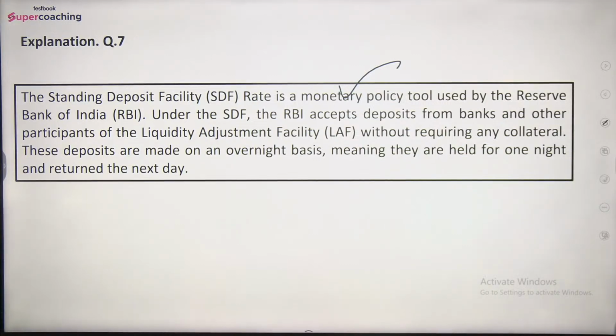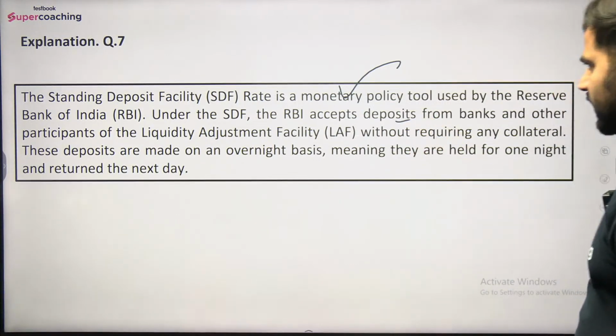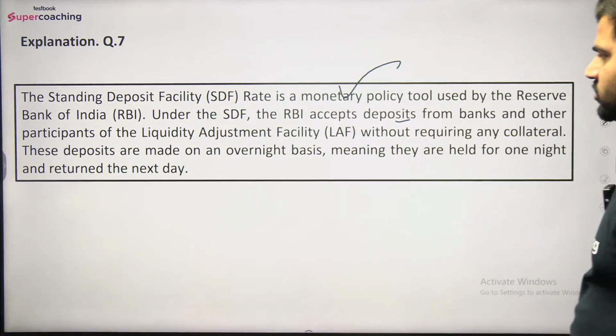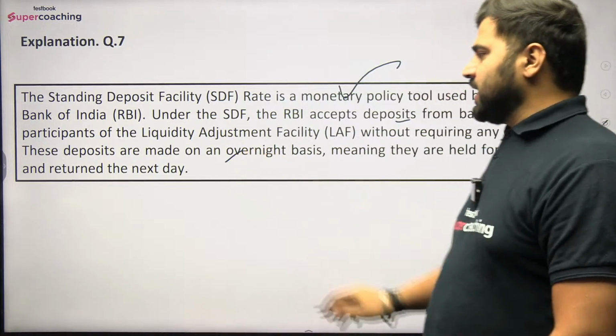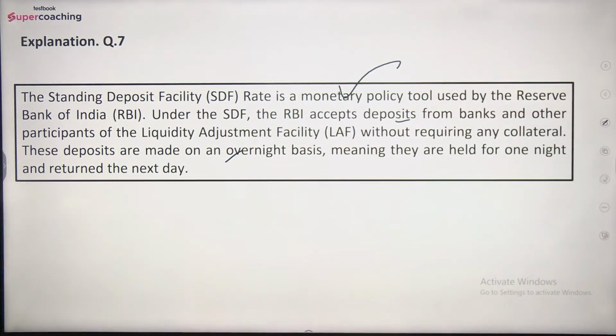Under the SDF, the RBI accepts deposits from banks and other participants of the liquidity adjustment facility without requiring any collateral. These deposits are made on an overnight basis, meaning they are held for one night and returned the next day.